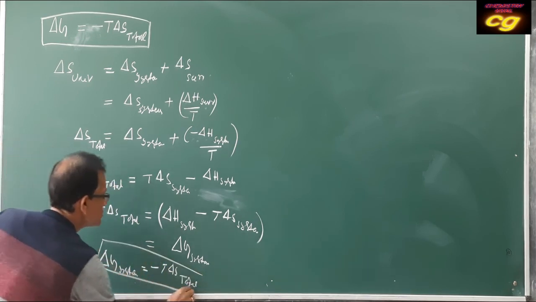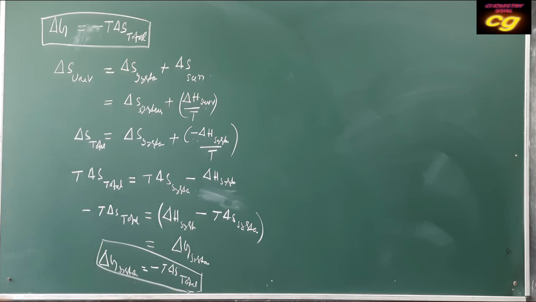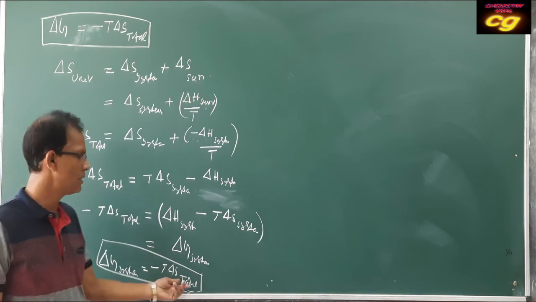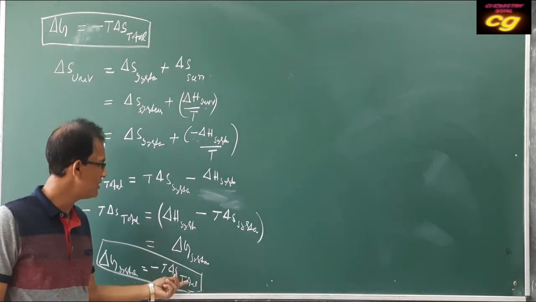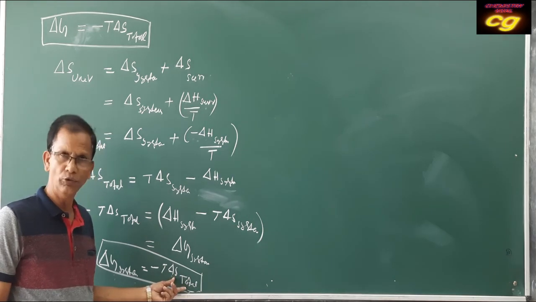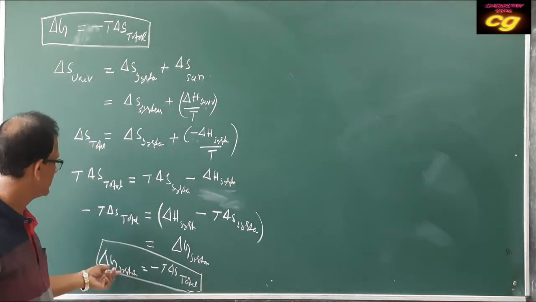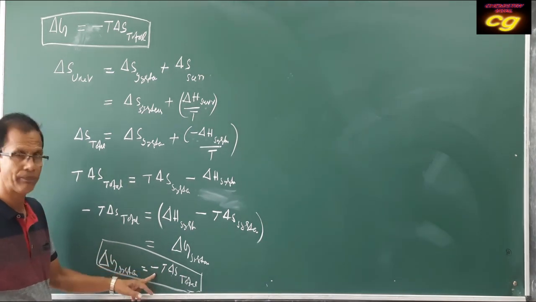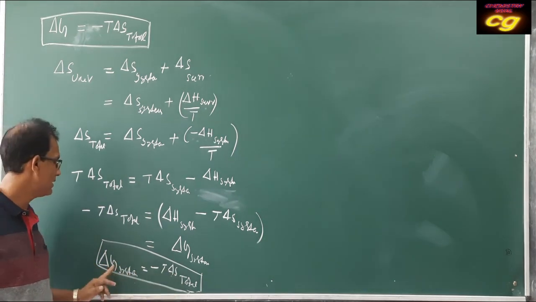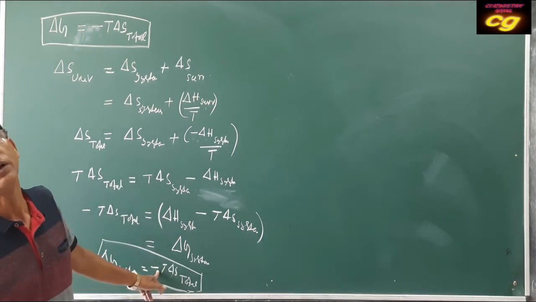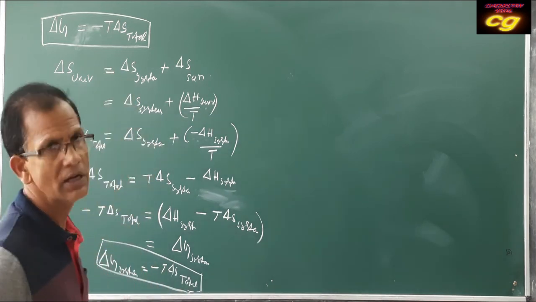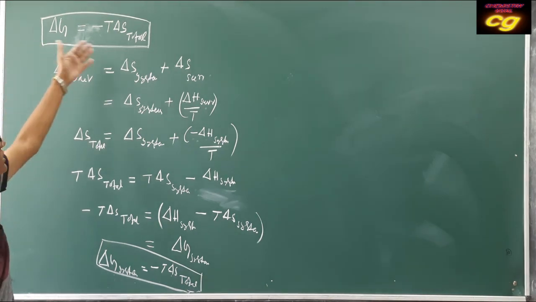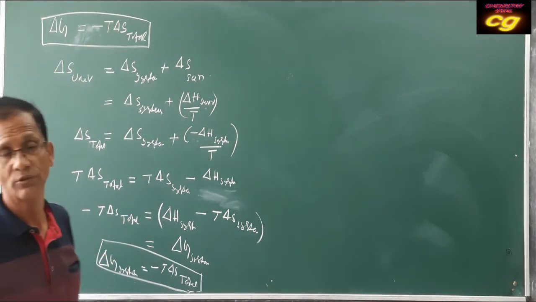So this is the derivation of free energy change with respect to entropy change. Here for the system, here for the total, meaning the entropy change of the universe, system and surrounding. When del S total is positive, then del G will be negative, and the reaction will be spontaneous. So this is a very important relation, an important formula for free energy change and entropy change. Okay, thank you.